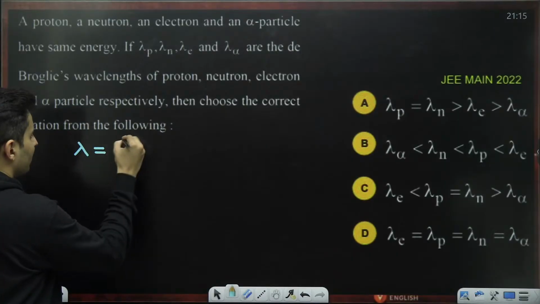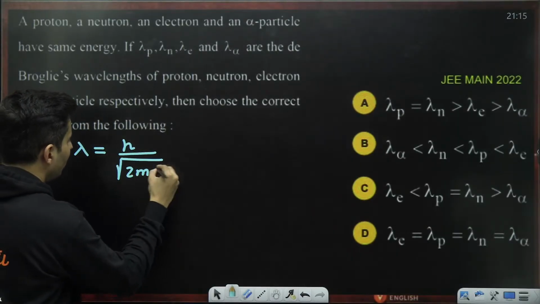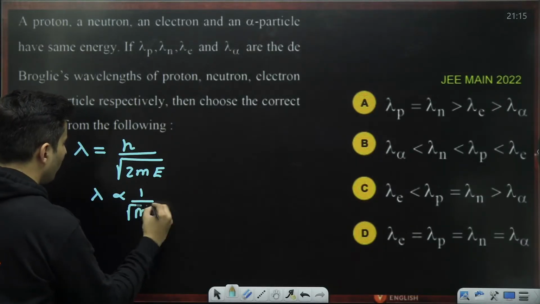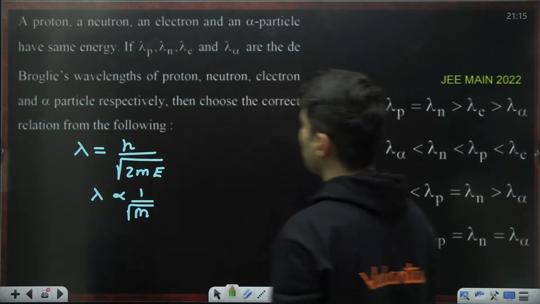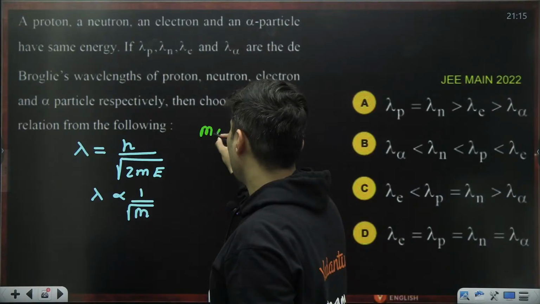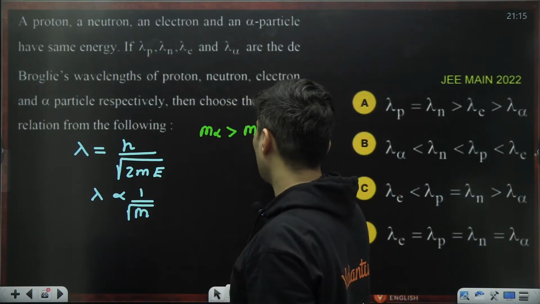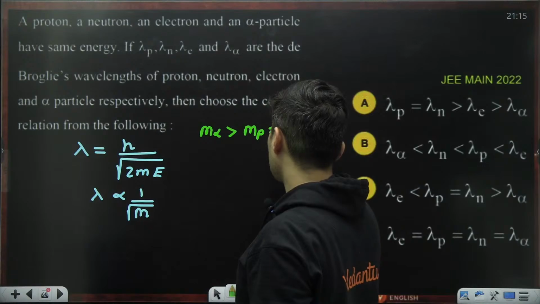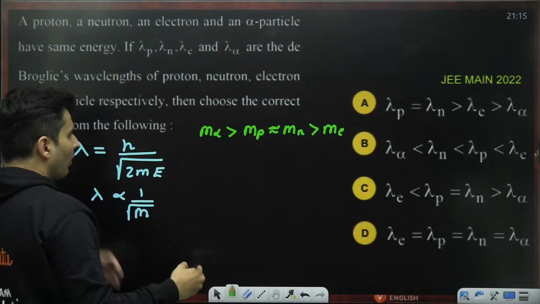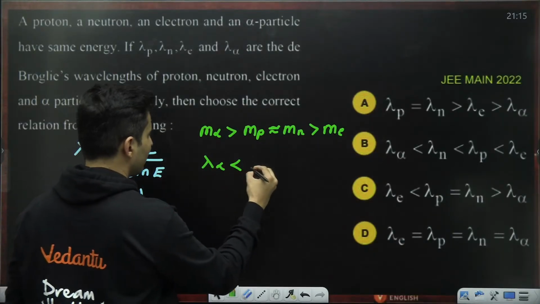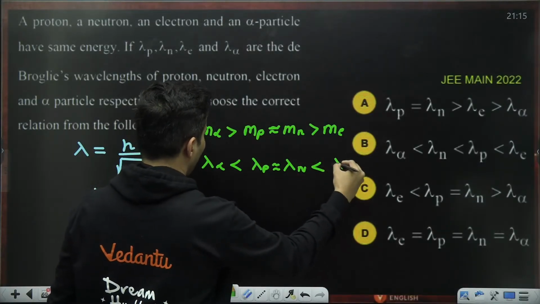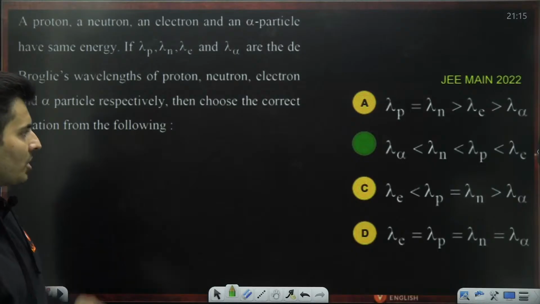De Broglie wavelength is h by root 2mE. Energy is the same, h is the same, 2 is the same. So lambda is inversely proportional to the root of mass. Now see whose mass is more, whose mass is less. The mass of the alpha particle is obviously more than the mass of the proton, which is roughly the same as the mass of the neutron, which is more than the mass of the electron. So everything will be opposite for lambda. Lambda of alpha will be less than lambda of proton, which is roughly the same as lambda of neutron, which is less than lambda of the electron, which is option number B.